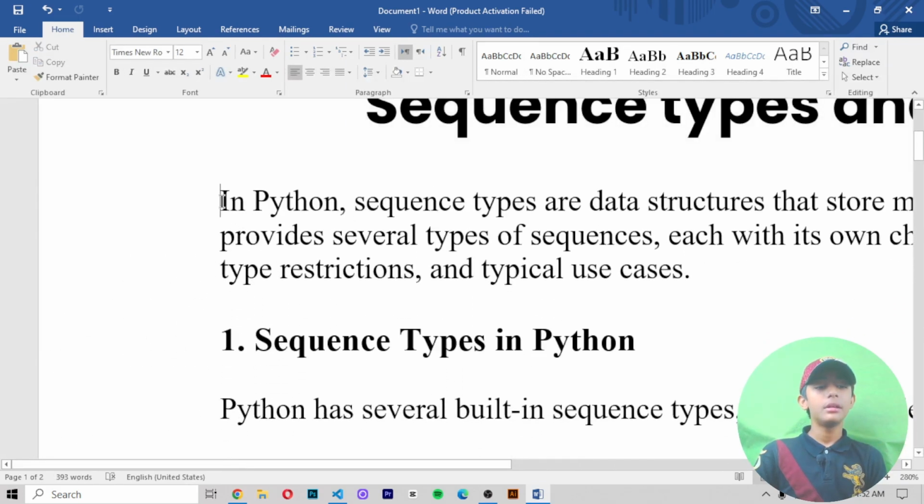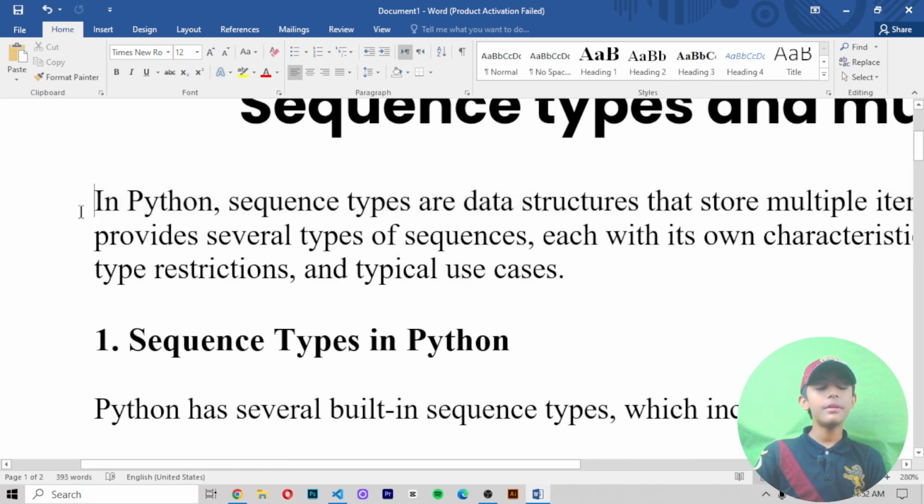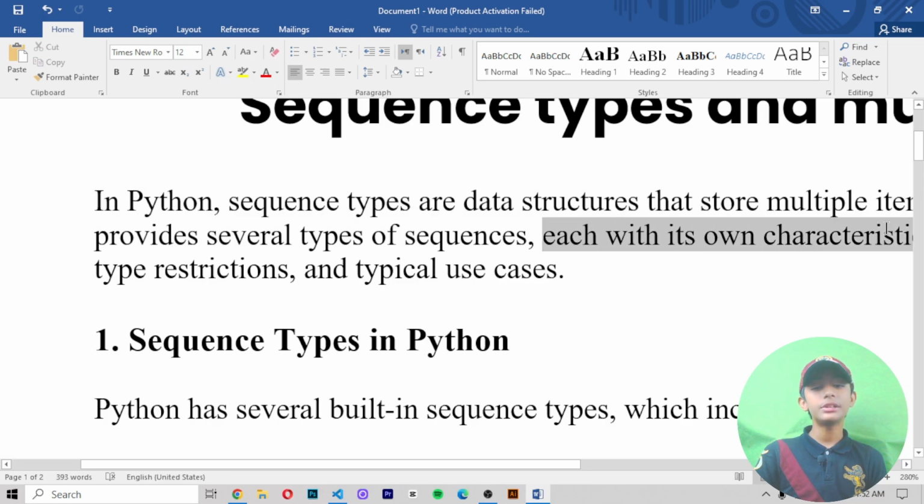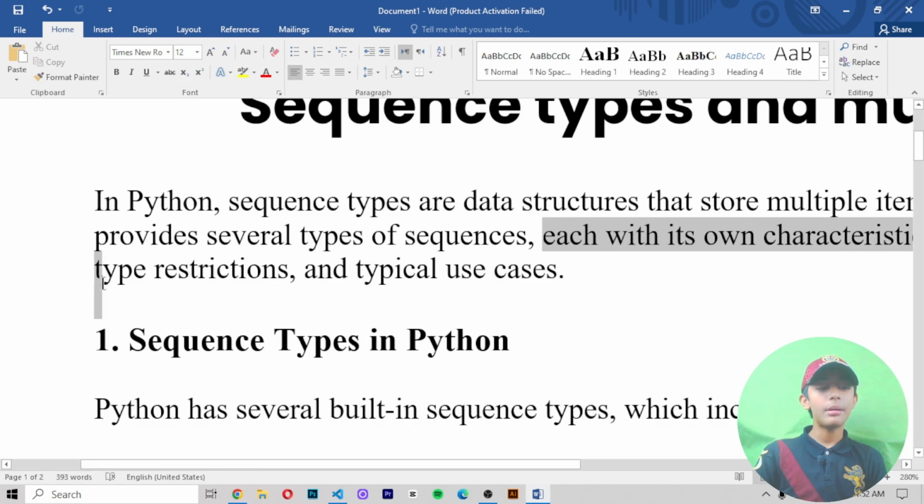In Python, sequence types are data structures that store multiple items in a specified order. Python provides several types of sequences, each with its own characteristics regarding mutability, data type restrictions, and typical use cases.